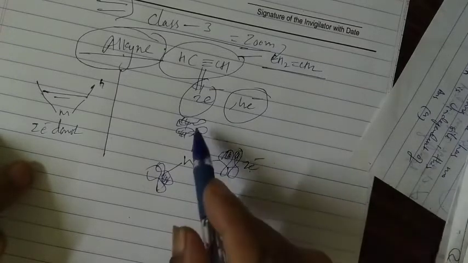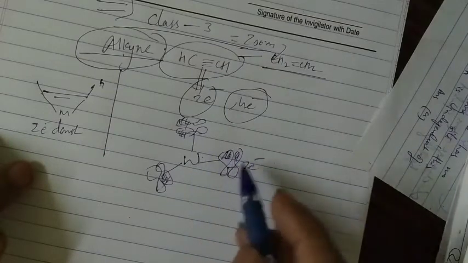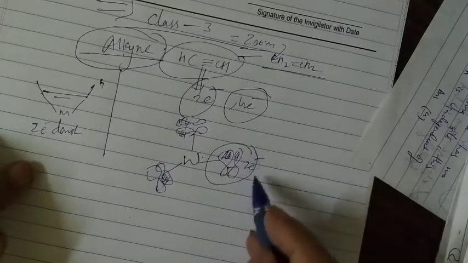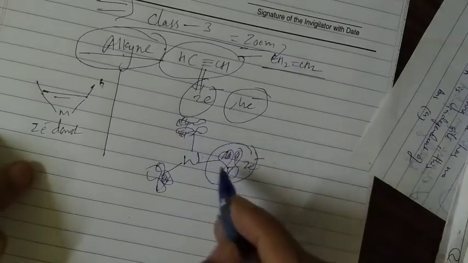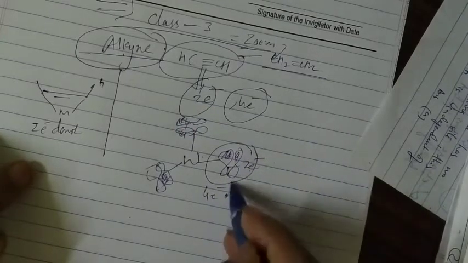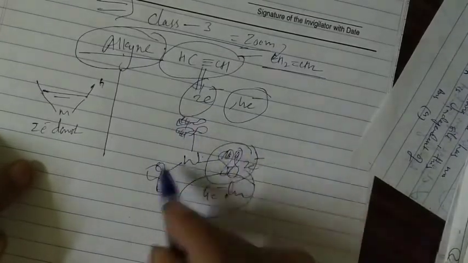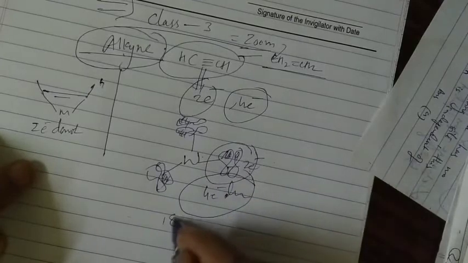Here they donate 4 electrons, and so it becomes 18 electron.